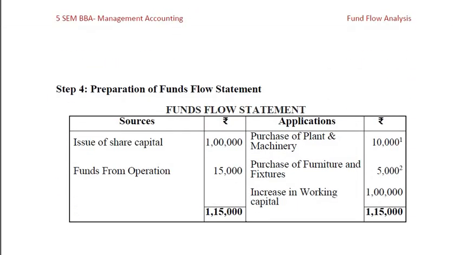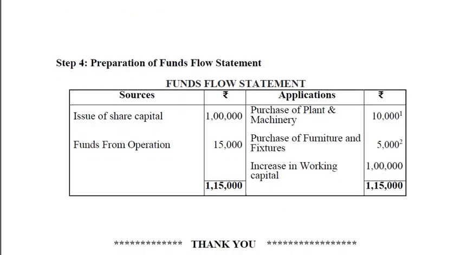Step 4, preparation of the fund flow statement. When you utilize funds, it is an application of funds. When you gain funds, that is a source of funds. The sources for the company are the issue of share capital of rupees 1 lakh, and the funds from operation that we gained, 15,000. When you utilize those funds it is an application of funds.